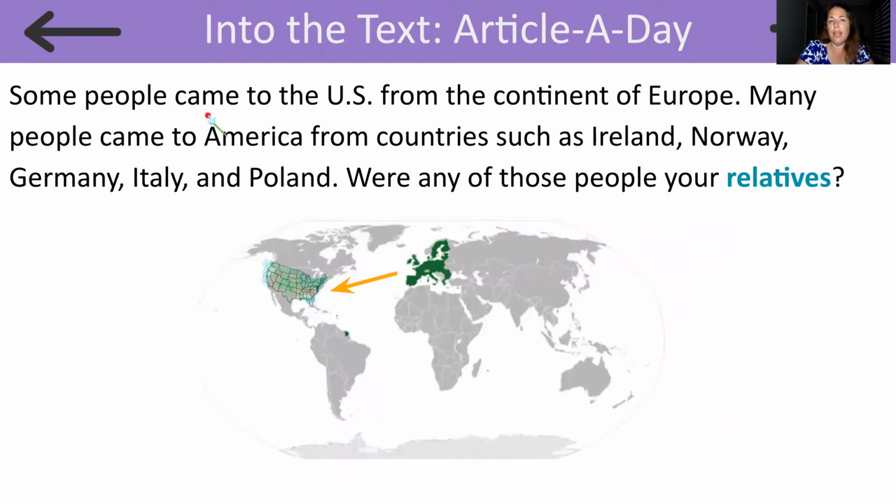Some people came to the US from the continent of Europe. Many people came to America from countries such as Ireland, Norway, Germany, Italy, and Poland. Were any of those people your relatives? So give me a thumbs up if you know anyone that came from these countries in Europe, and a thumbs down if those were not one of your relatives. So here's Europe, and here is the US.